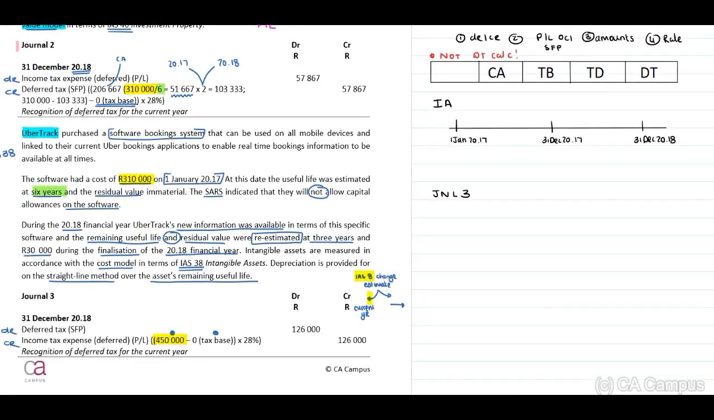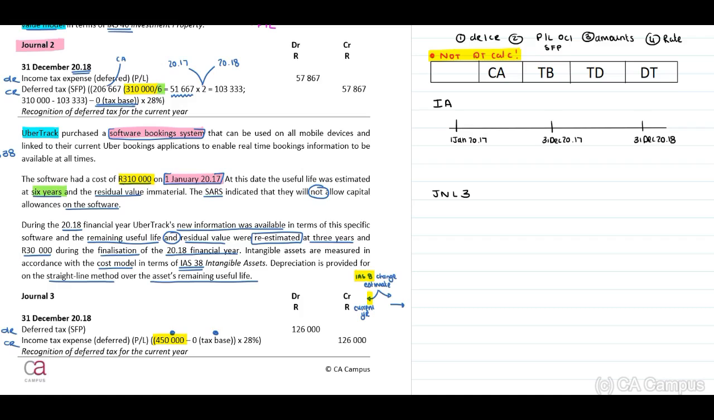Journal entry number 2. Okay, so on the right side, you will identify, again, guys, I prefer to make use of the deferred tax calculation, but you do not have to do this. I do this as it actually makes more sense. Okay, so when we now look at this, remember, we have identified that this is a software bookings system, therefore IAS 38 intangible asset.